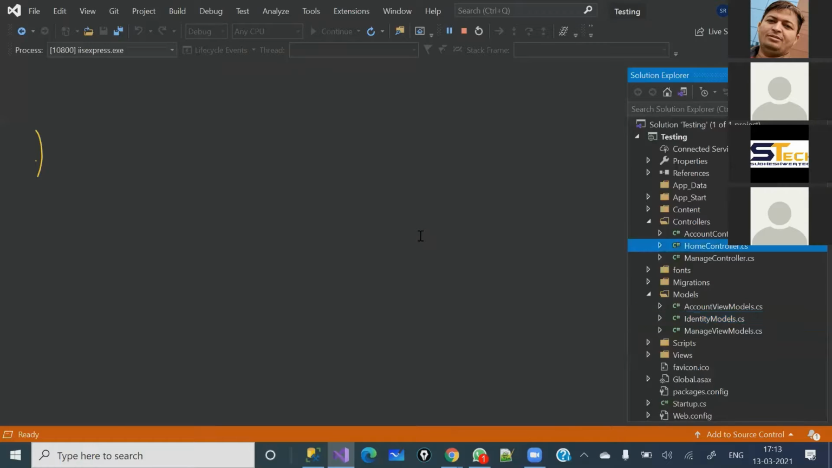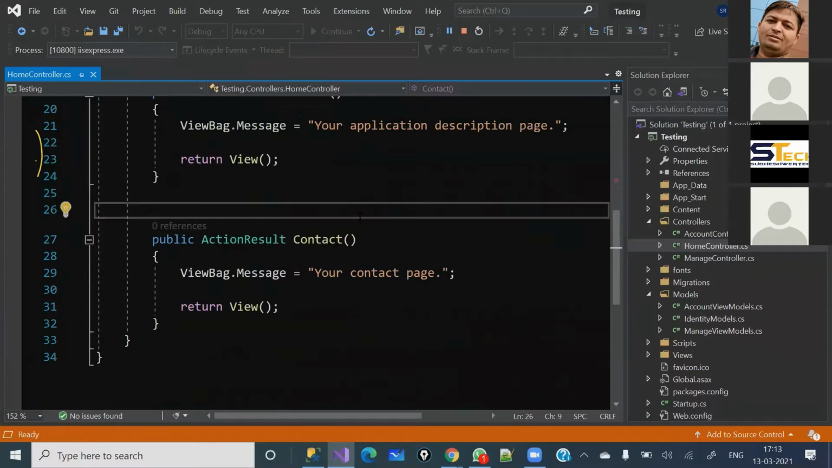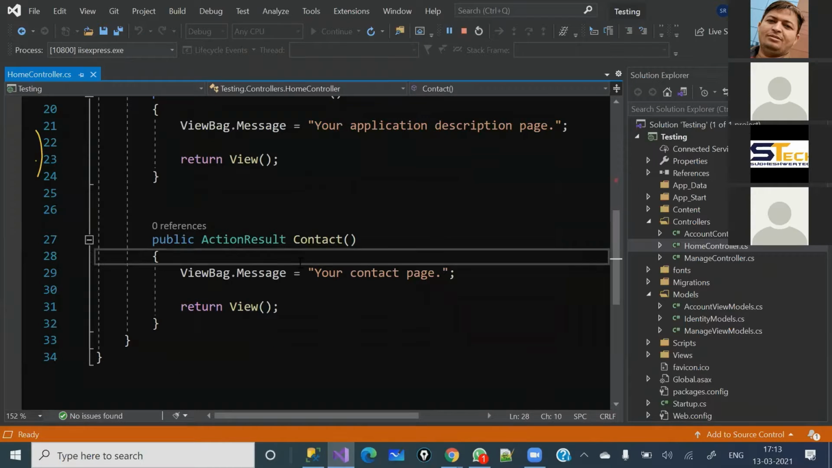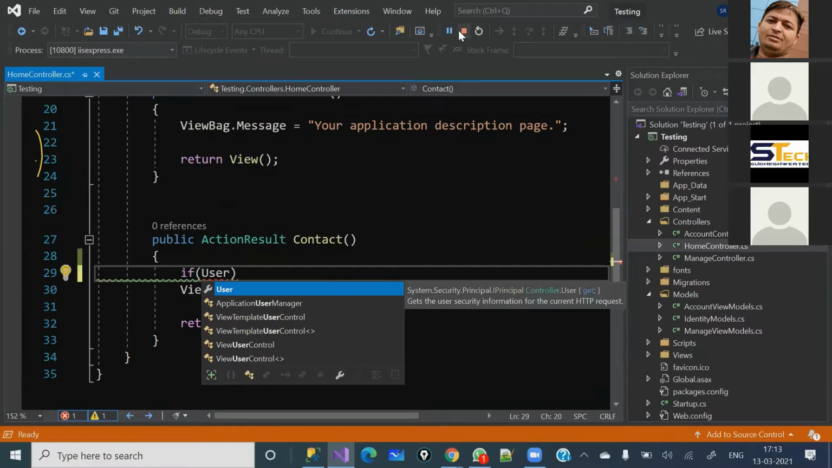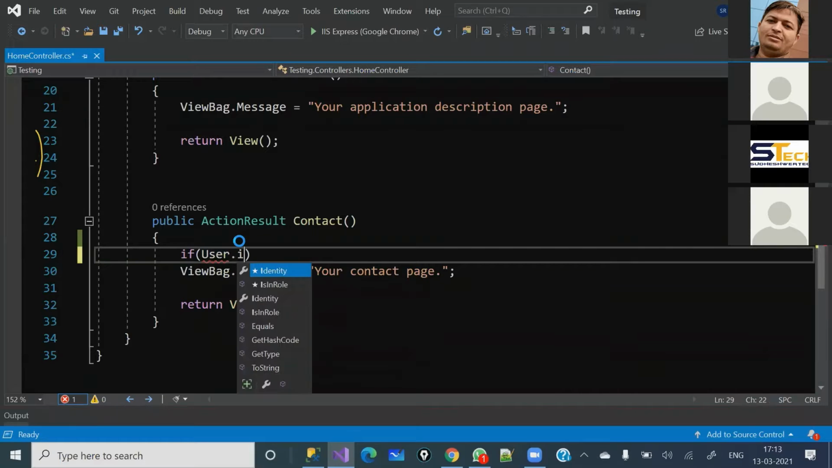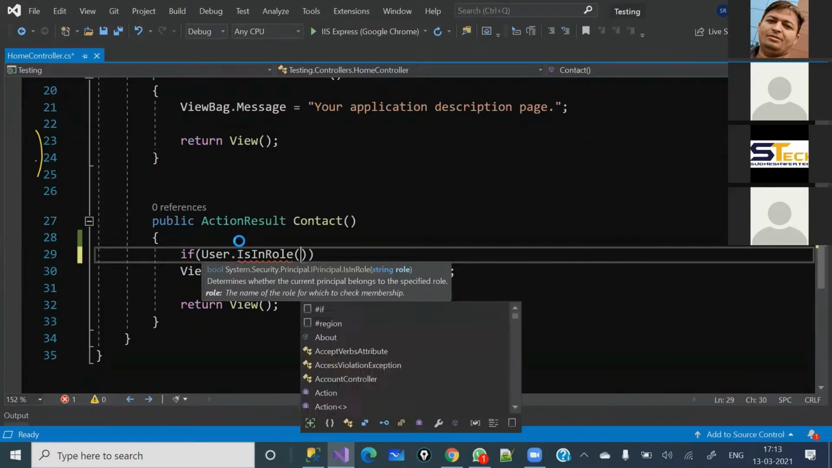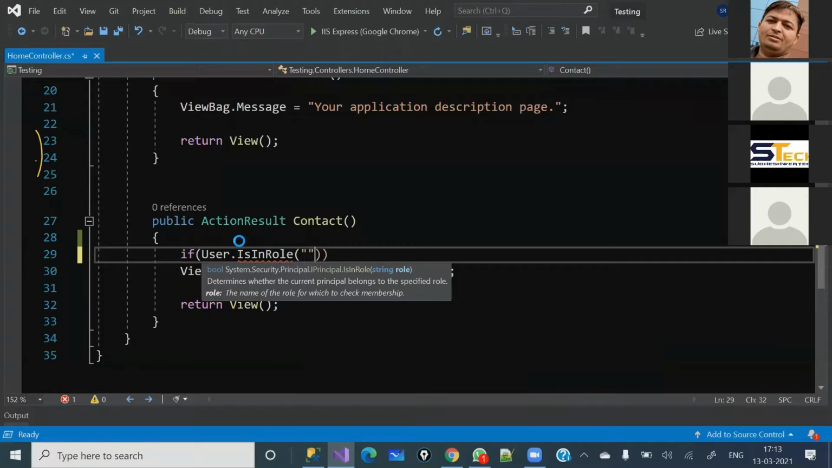I am going to allow the user, I mean the normal user which I have created right now, I don't want to allow to access, suppose, this contact page, right? So what I'll do, I can apply that condition here. So here I'm going to put the condition, if user is in role, here you can pass multiple role choices, and here I am going to give the role name which I have created, that is admin.